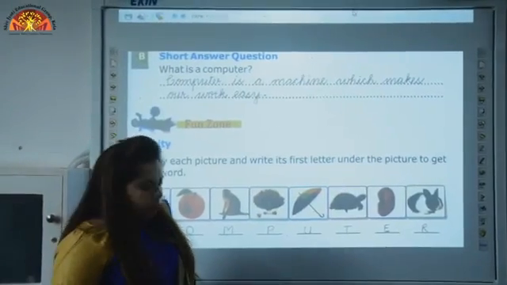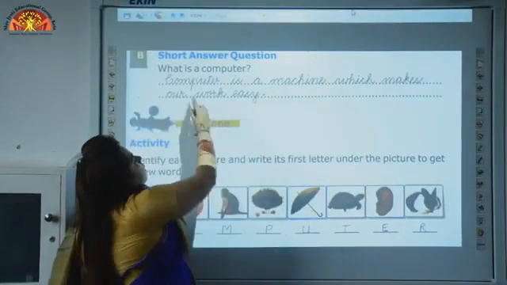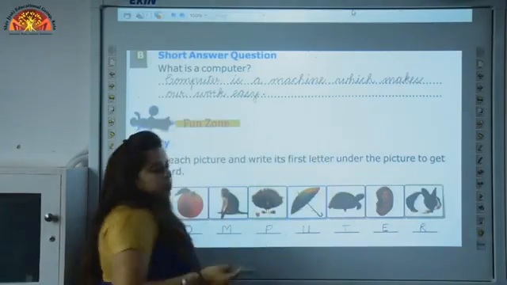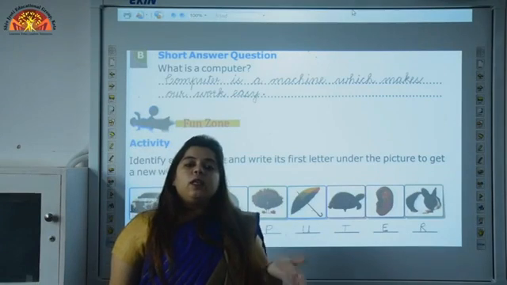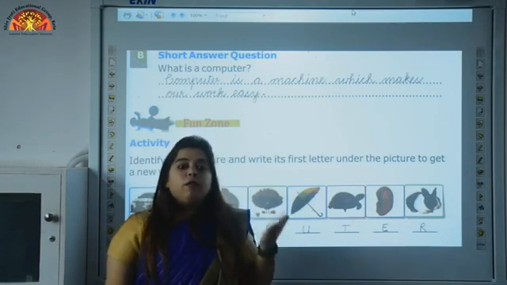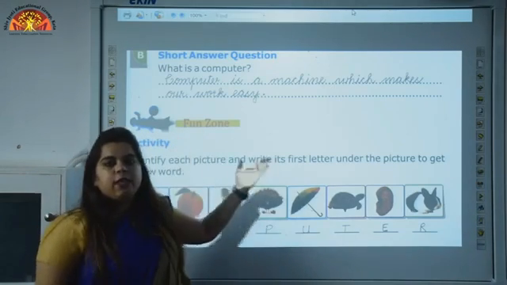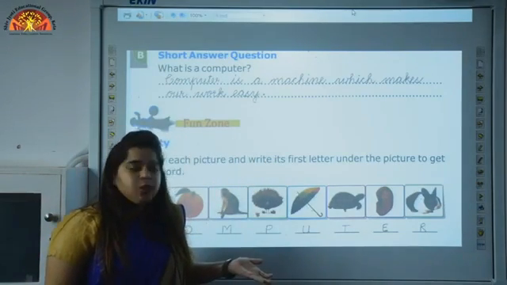What is a computer? Computer is a machine which makes our work easy. What is computer? Computer is a machine which makes our work easy. So you have to write this statement in a very beautiful handwriting, children.